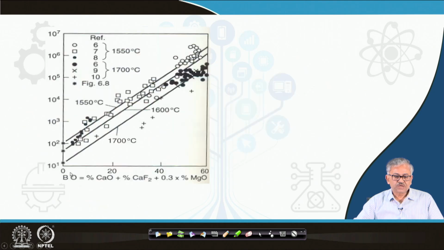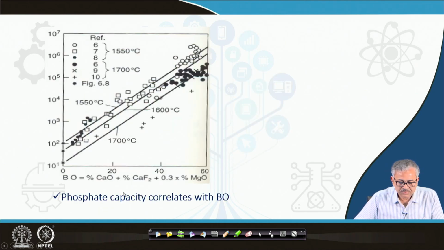So, later on, the phosphate capacity was correlated with the BO. BO is a specially defined basicity of the slag, or you can say basic oxides. You consider only the percentage of CaO, the percentage of CaF2, and also 30% of MgO, that is 0.3 times the MgO percentage.